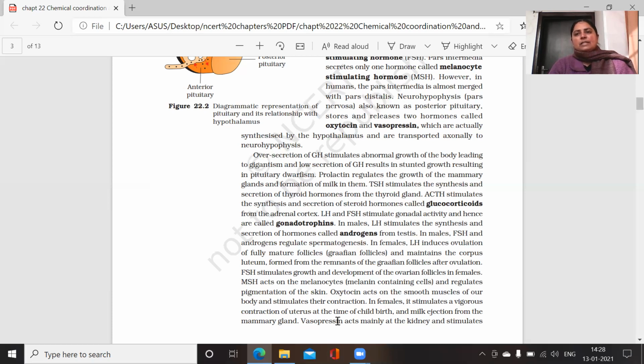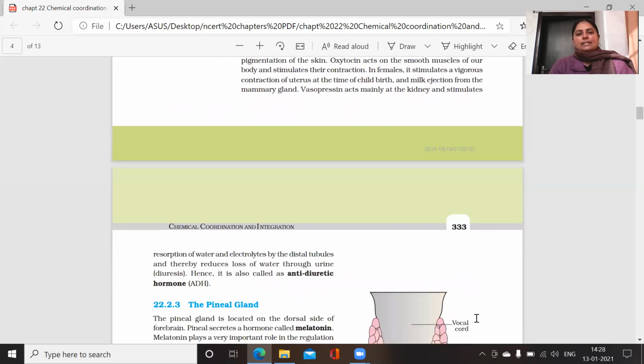Okay, students, the hormone vasopressin stimulates the reabsorption of extra water and electrolytes by the distal convoluted tubules of your kidney, and thereby reduces loss of water through urine and avoids the condition of diuresis. Hence, it is also known as anti-diuretic hormone.